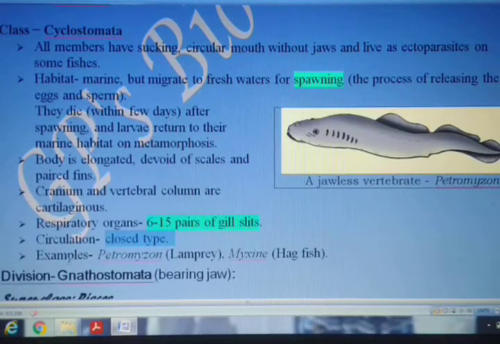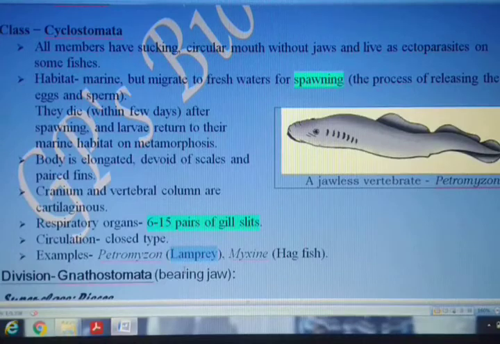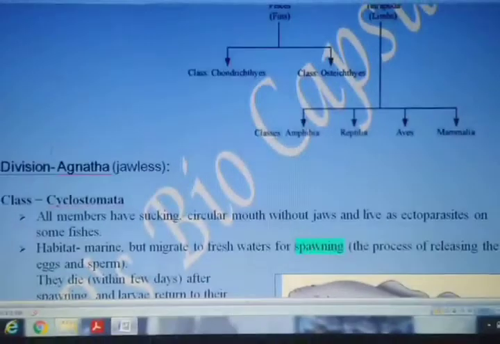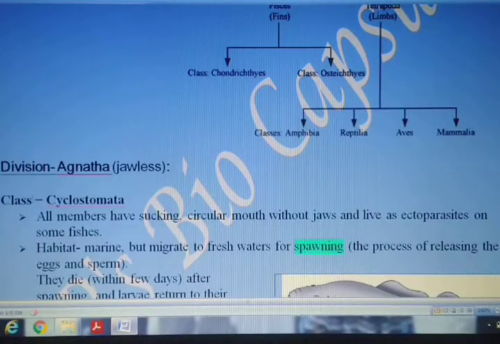The examples that are included here, one of them is commonly called lamprey. What you can see here in the figure is lamprey. Scientific name is Petromyzon. And the second one is hagfish, commonly called hagfish, and the scientific name is Myxine.